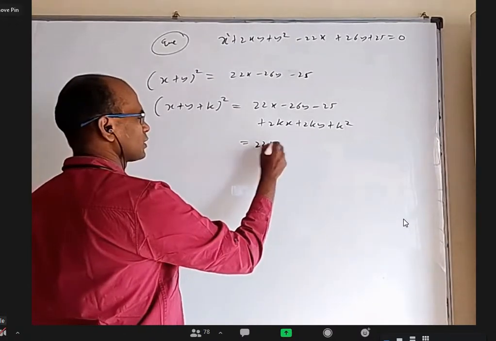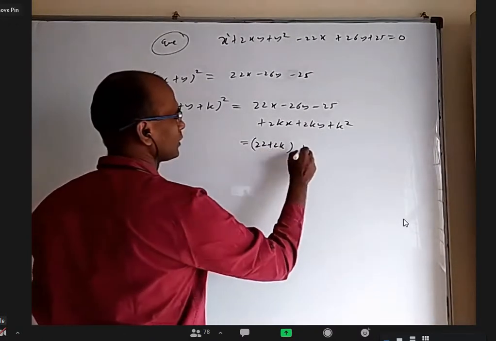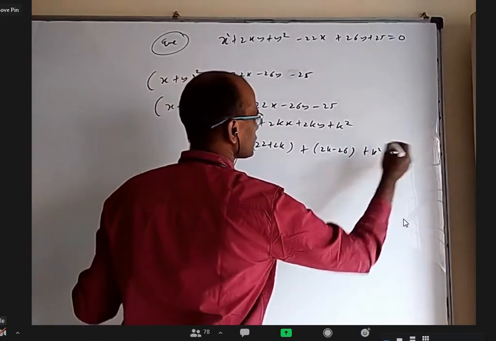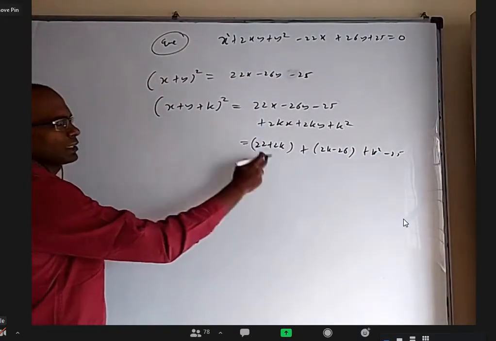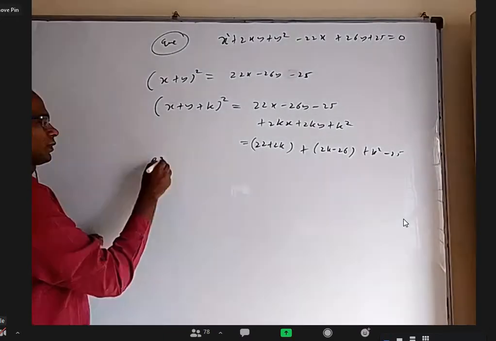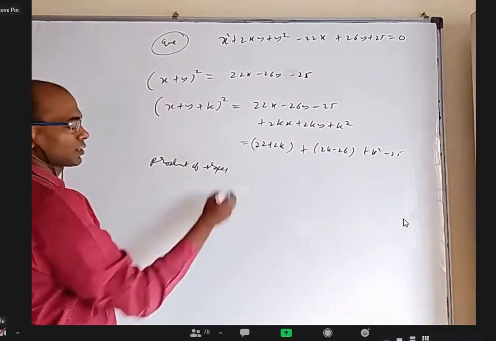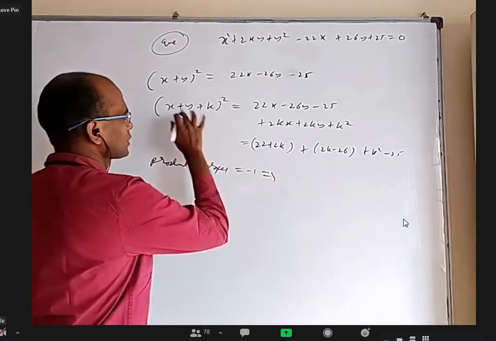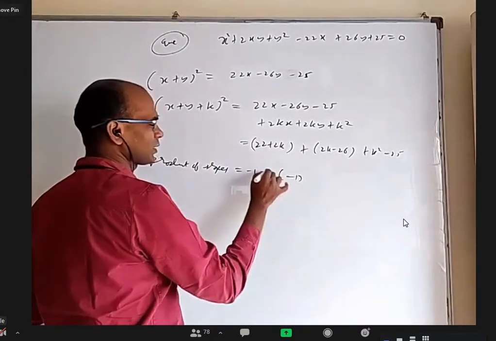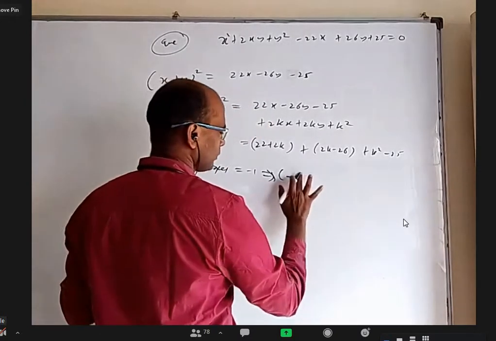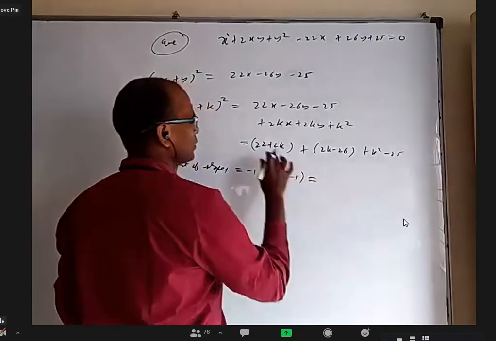So this is (22 plus 2k)x plus (2k minus 26)y plus k square minus 25. This slope and this slope, the product of the slopes should be minus 1. Like this, I should choose k. What is the slope of this? Minus 1. In some other question, I can get 3x plus 4y also, depending on that. And what is the slope of this?